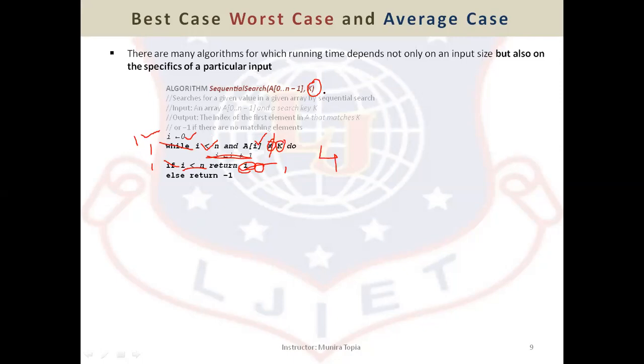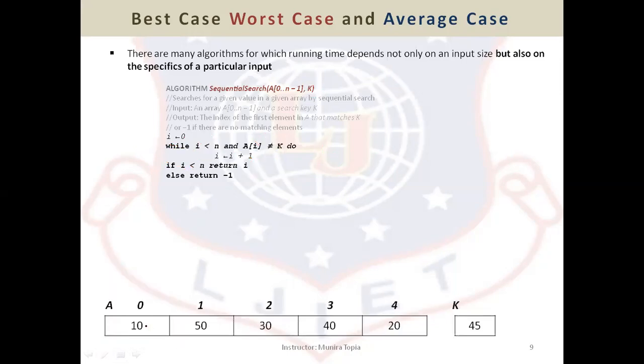So what if the key is not present? Then we have to keep on comparing throughout the elements. So let us take an example. This is my array from 0 to 4. That is, 5 elements are there: 10, 50, 30, 40 and 20. And the key is 45. I want to search for this key 45 in the given array A.